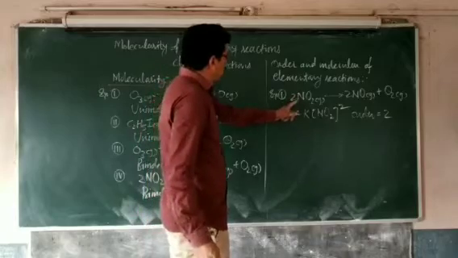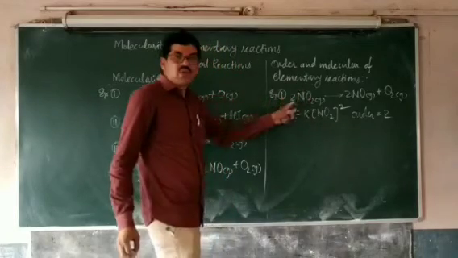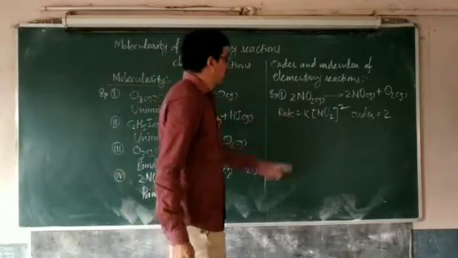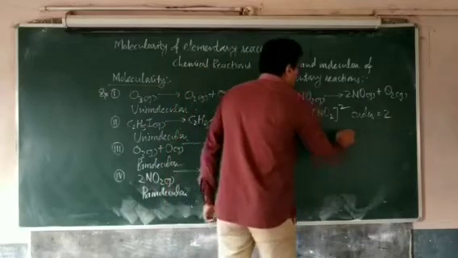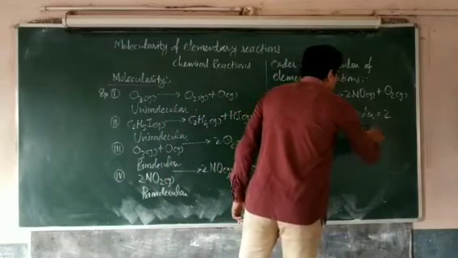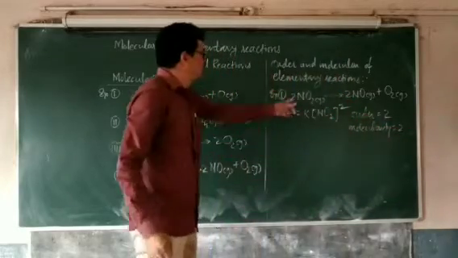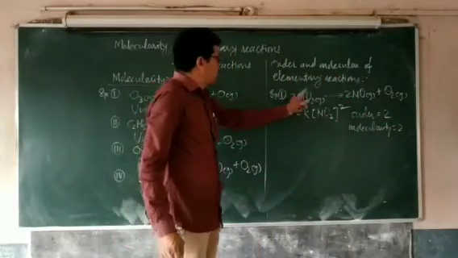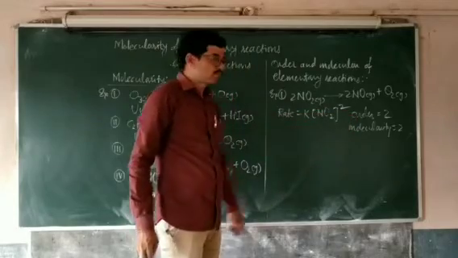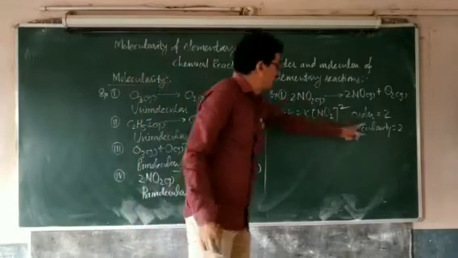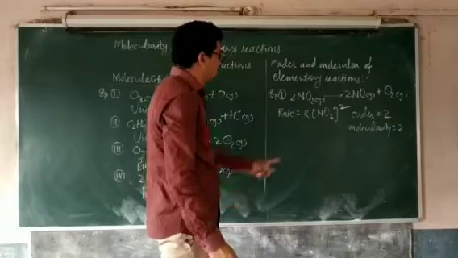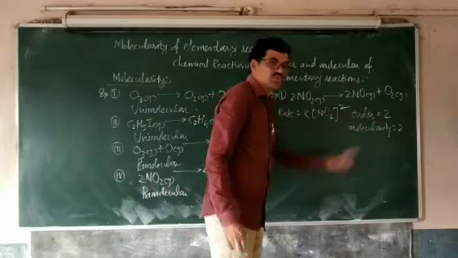Only 2 reactant molecules are involved in this elementary reaction, and therefore the molecularity is 2. Molecularity is also 2. Means the reaction is bimolecular and second order. Molecularity is equal to 2 and order is also 2.